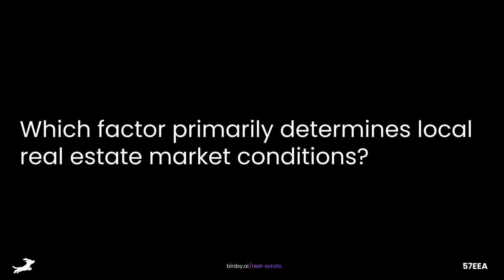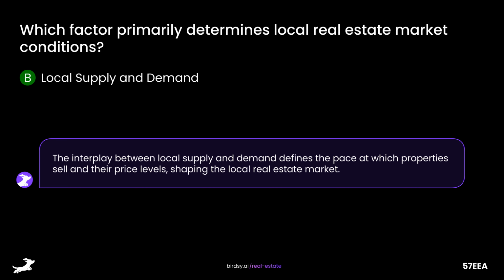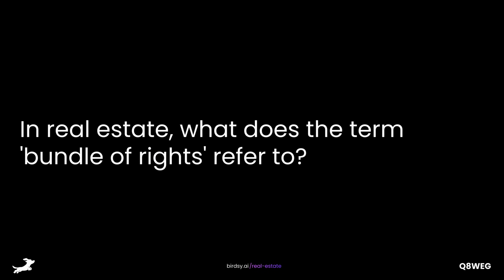Which factor primarily determines local real estate market conditions? Is it A, national interest rates, B, local supply and demand, C, zoning laws, or D, government subsidies? The answer is B, local supply and demand. The interplay between local supply and demand defines the pace at which properties sell and their price levels, shaping the local real estate market. In real estate, what does the term bundle of rights refer to?